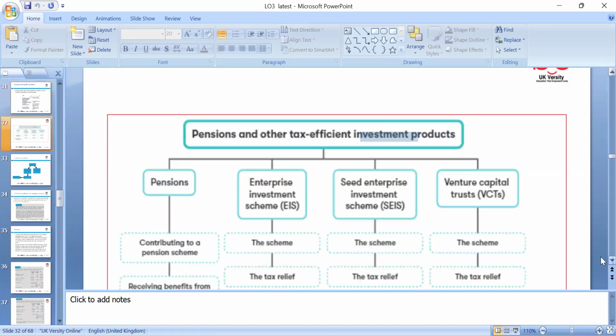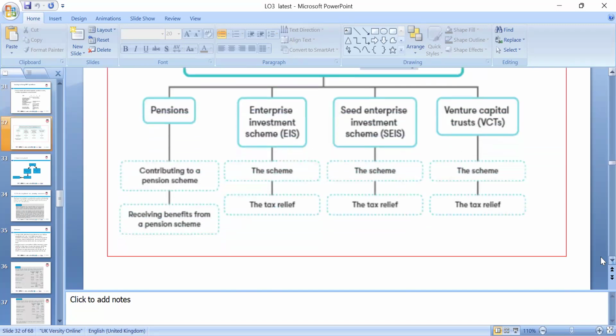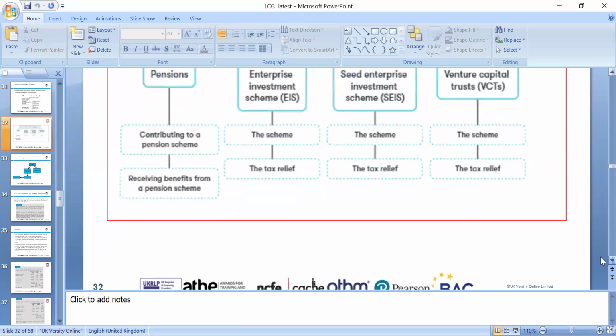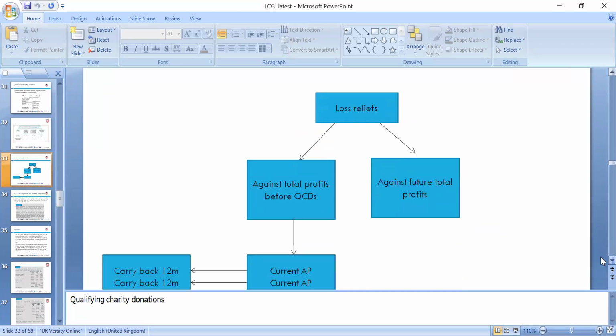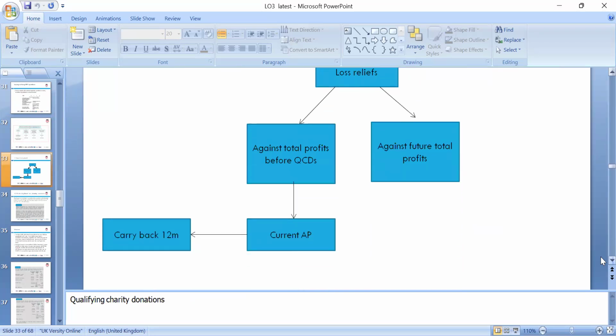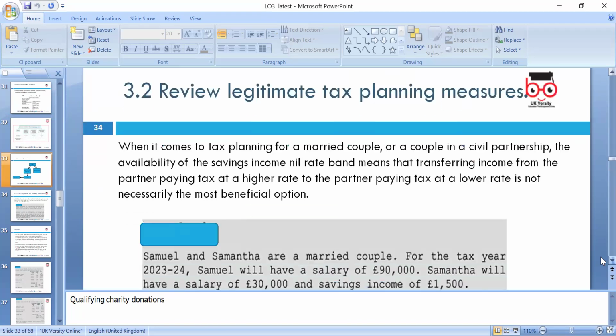Okay, so please, pension and tax efficient investment products. Pension contributions to the pension scheme and the Enterprise Investment Scheme. We can look around the Seed Enterprise scheme and various other schemes the government carries on introducing to motivate investors to invest. So loss relief, aggregated in the profit and the loss, which we can carry forward up to 5 years in the current years. Then please, we look around 3.2, review the legitimate tax planning measures.